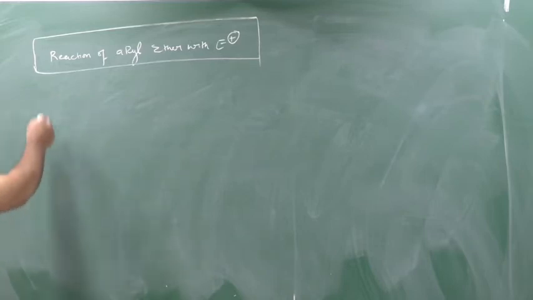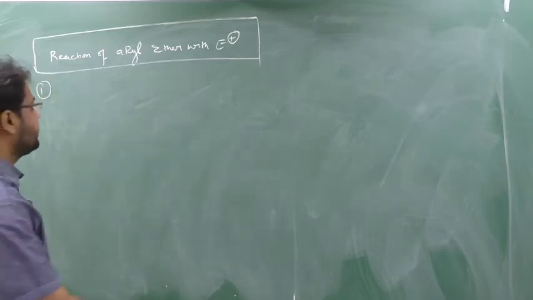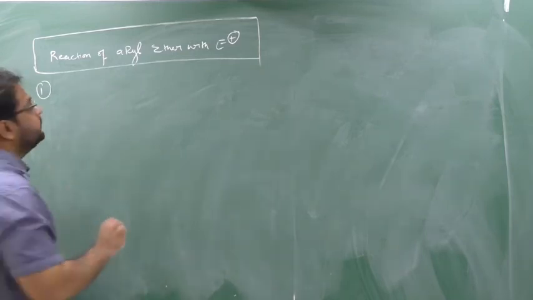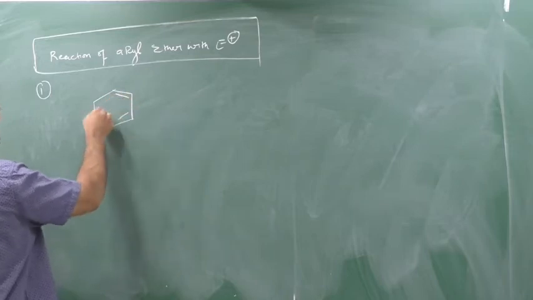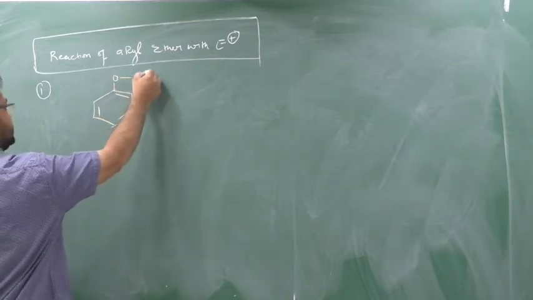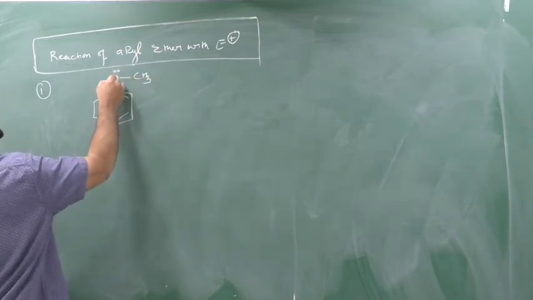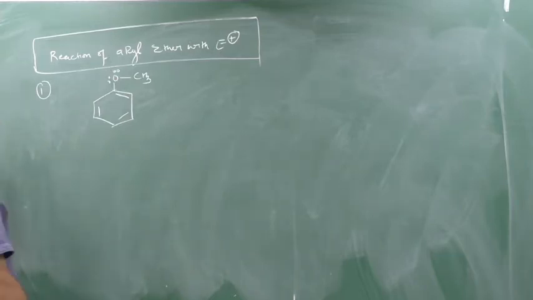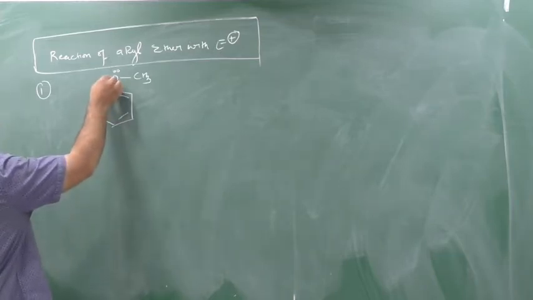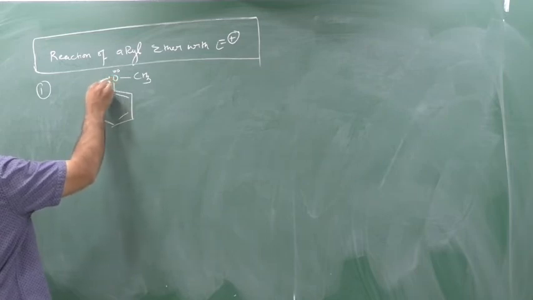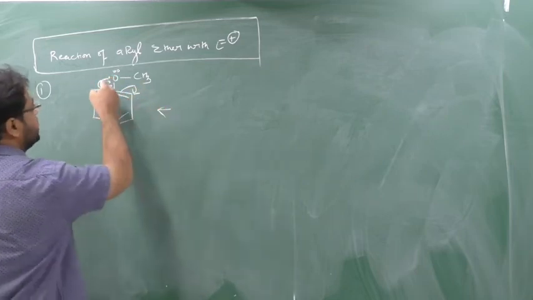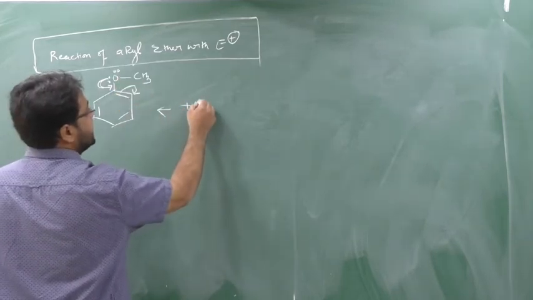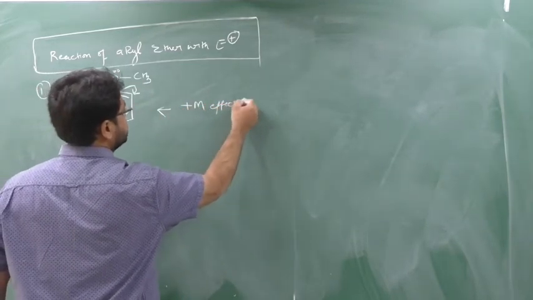Write down the first point. See here, if I take this aryl ether, OCH3, the oxygen has a lone pair. This lone pair can be donated here, so this bond will form. It means resonance is possible, so it shows the plus M effect, that is the mesomeric effect. Yes or no? The plus M effect is shown.